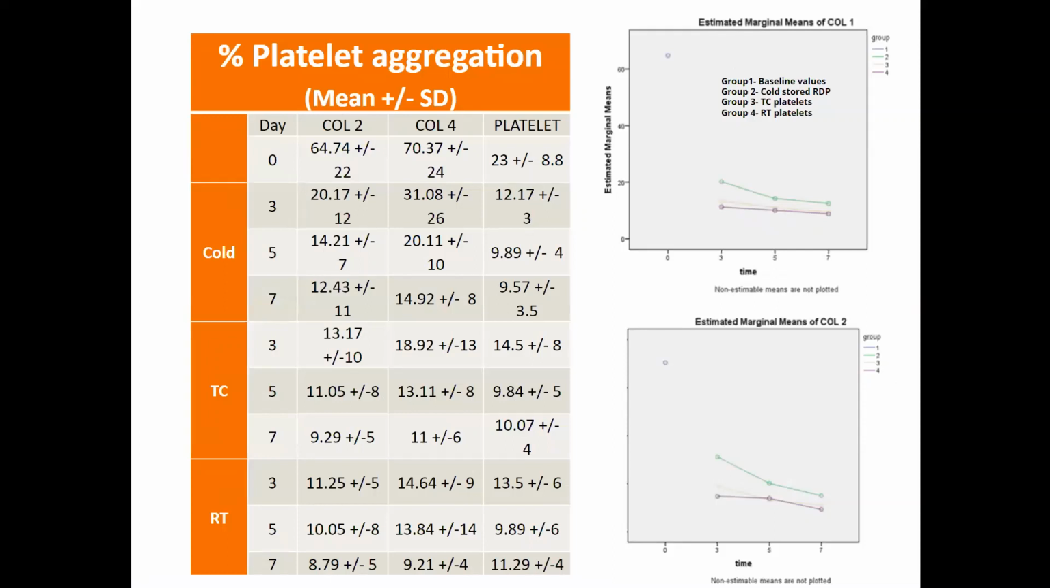On day 5, the mean aggregation with 2 microgram per ml collagen was 14% in cold stored platelets, whereas it was 11% with temperature cycled and only 10% with room temperature stored platelets. The decrease in aggregation in response to collagen was significant in all the three groups with storage, and the difference between the three groups, however, was not significant.